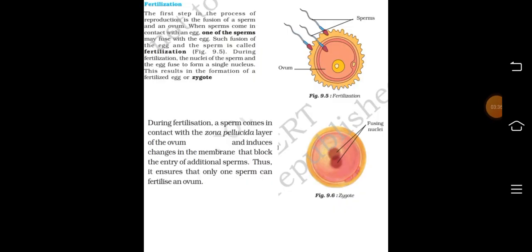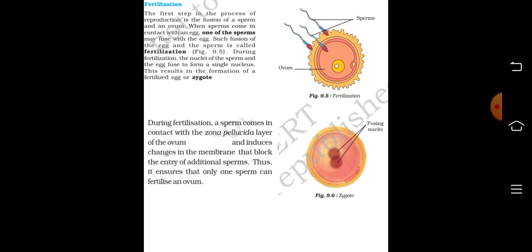The first step in the process of reproduction is the fusion of a sperm and an ovum. When sperms come in contact with an egg, one of the sperms may fuse with the egg. Such fusion of the egg and the sperm is called fertilization. During fertilization, the nuclei of the sperm and the egg fuse to form a single nucleus. This results in the formation of a fertilized egg or zygote.